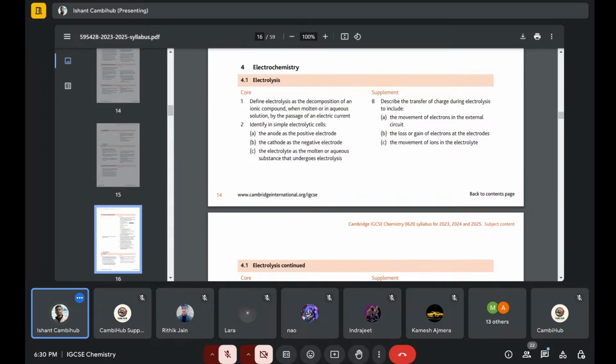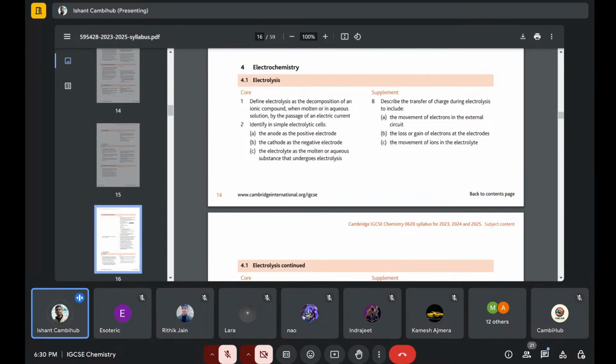That's basic. Then they'll ask you concentrated. For that also, it will depend on your discharge series. And for dilute, without any thinking or any discharge series, you have to take hydrogen at the cathode side and oxygen at the anode, basically from hydroxide. The formula given is 4OH⁻ gives O2 plus 2H2O plus 4e⁻.